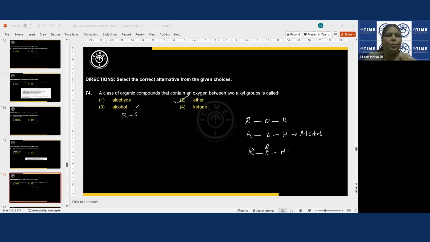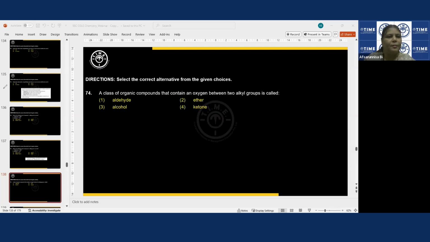Ether, R, O, R. Ketones, R, C double bond O, R. On either side alkyl groups, but in between a carbonyl group. One side R, one side H, and between them a carbonyl group, aldehyde. This is the basic difference between these, right?